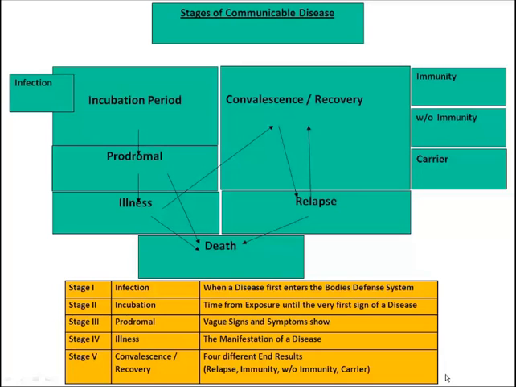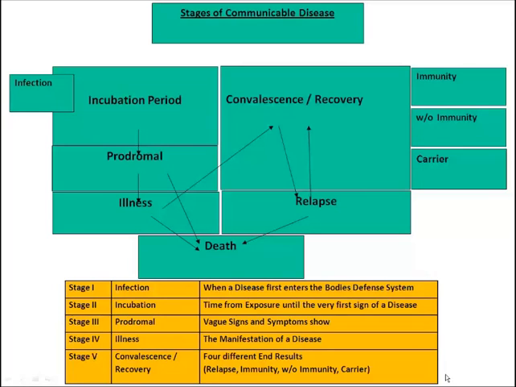Illness is where you actually really truly have the disease, the manifestation of whatever it is affecting you. From that stage, you could go directly to death. It could weaken your system, or you could have a weakened system, and that could happen. Or we can skip right from the prodromal stage to death if your system is really weak. But for the most part, we usually go to illness.